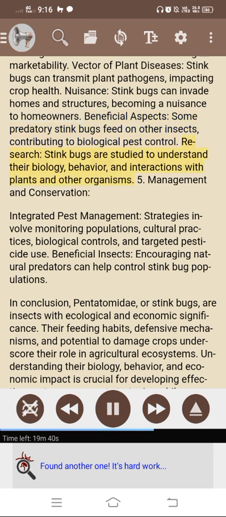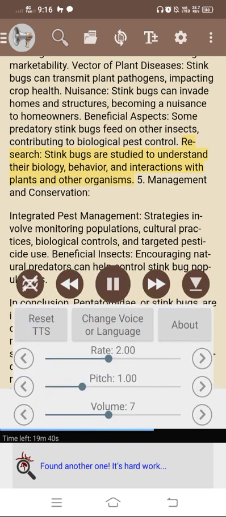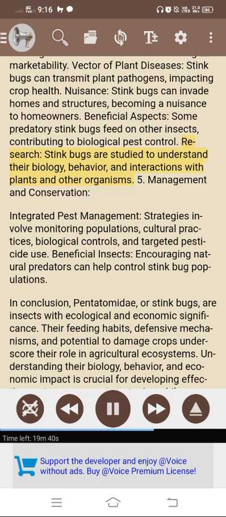Research. Stink bugs are studied to understand their biology, behavior, and interactions with plants and other organisms. 5. Management and conservation. Integrated pest management. Strategies involve monitoring populations, cultural practices, biological controls, and targeted pesticide use. Beneficial insects. Encouraging natural predators can help control stink bug populations.